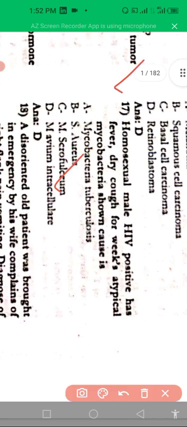Another question is whether a bone scan is necessary for retinoblastoma. In retinoblastoma, we perform a bone scan. Next, a homosexual male who is HIV positive has fever and dry cough for weeks, with atypical mycobacteria shown. It is caused by Mycobacterium avium intracellulare. Mycobacterium avium intracellulare causes these scenarios in HIV positive patients.